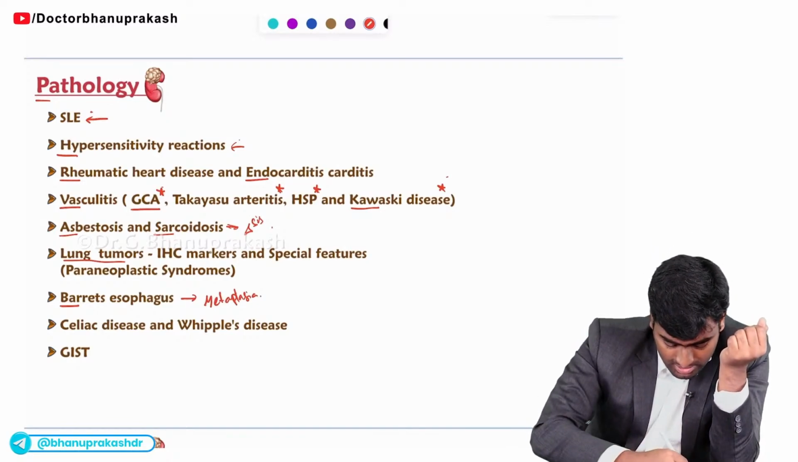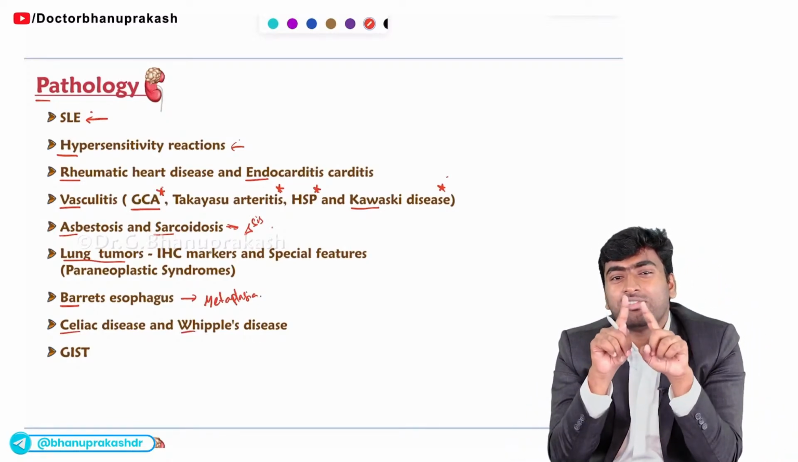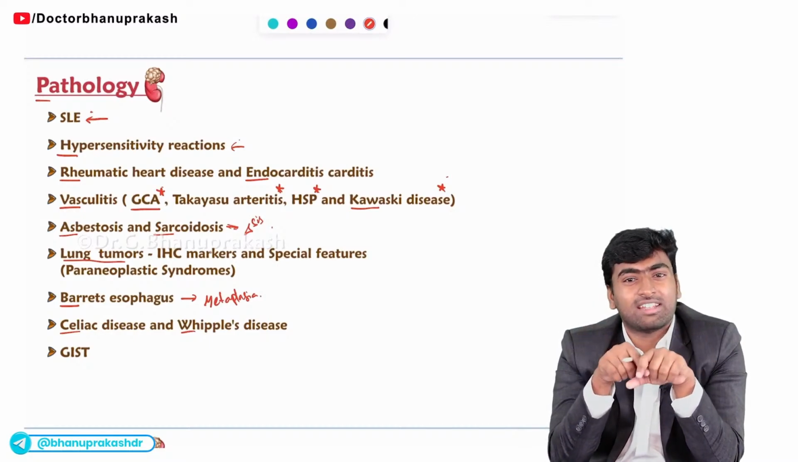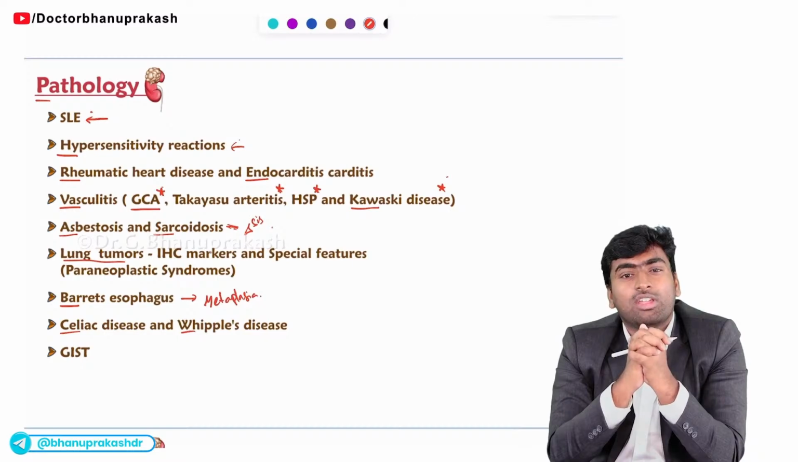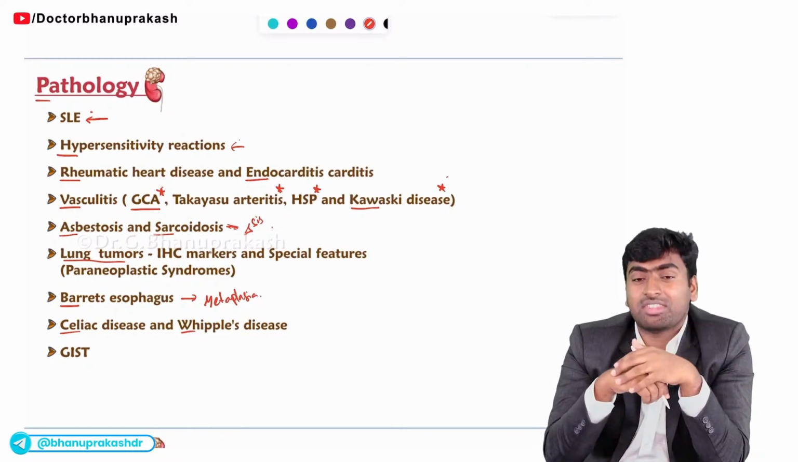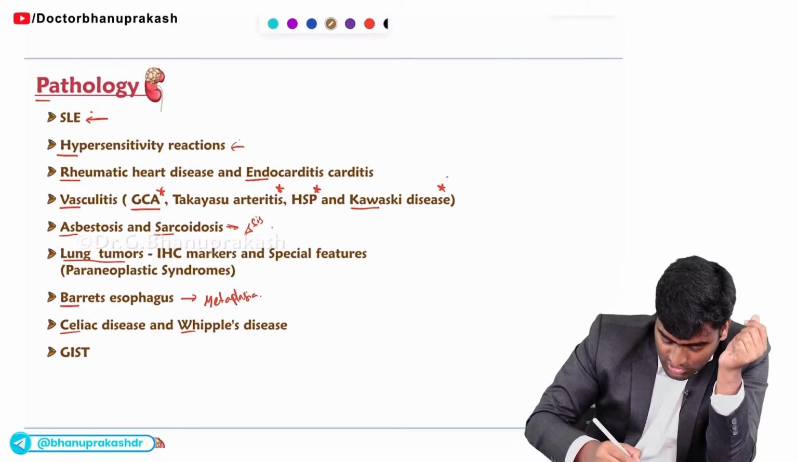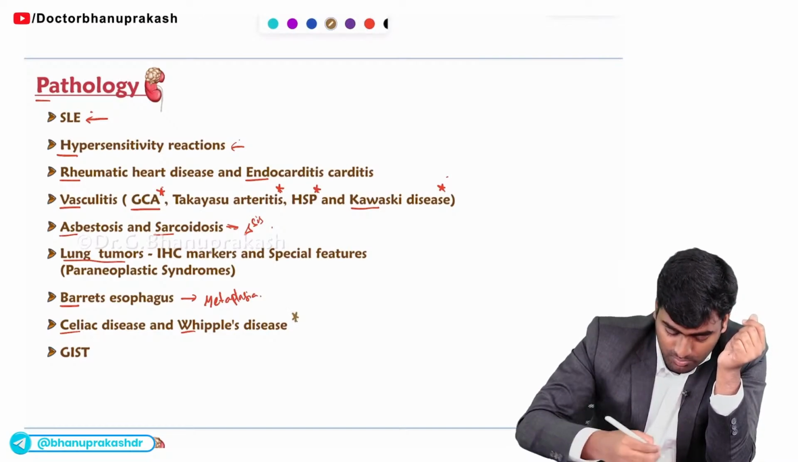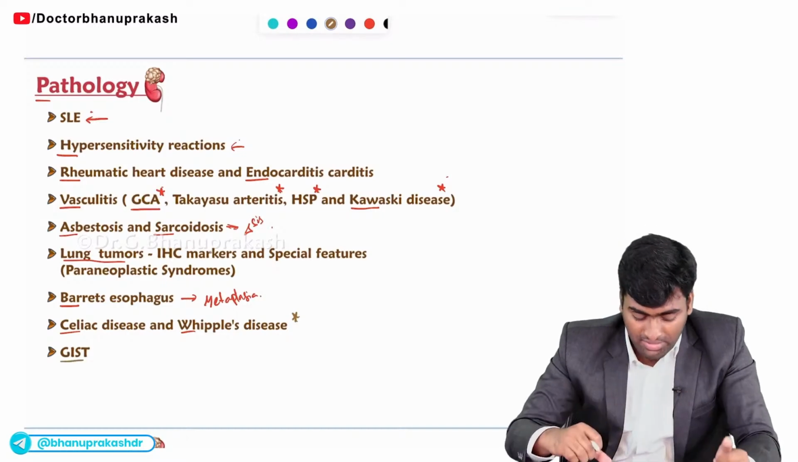Fine. And the next most important one in GIT, what is it? It is celiac disease. They will give the histopathological image of celiac disease and they will ask which of the following diseases is that, or which HLA is associated with this disease. They will ask like that. And it's about the histopathology image of Whipple's disease also. And GIST, they will ask you the gene which is responsible for GIST. Fine.